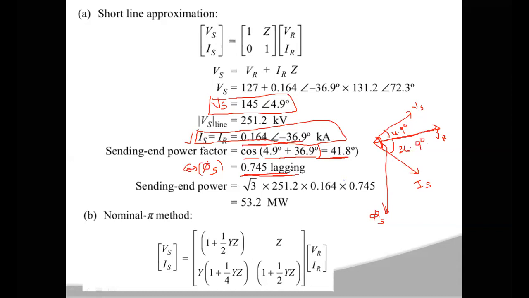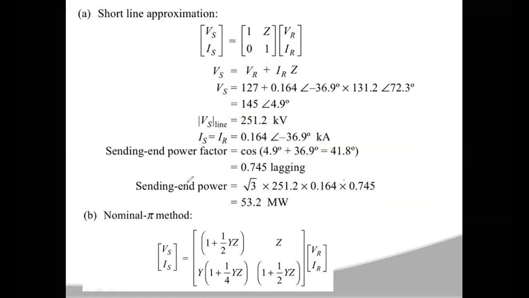Okay, so the sending end power factor is 0.745 lagging. Right. So then what is the sending end power? If you know the sending end voltage and the sending end current, you can calculate it simply by multiplying by √3. So sending end power, Ps, is equal to √3 into Vs into Is into cos phi s.